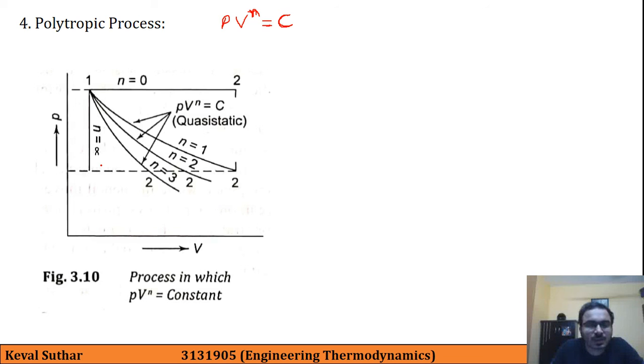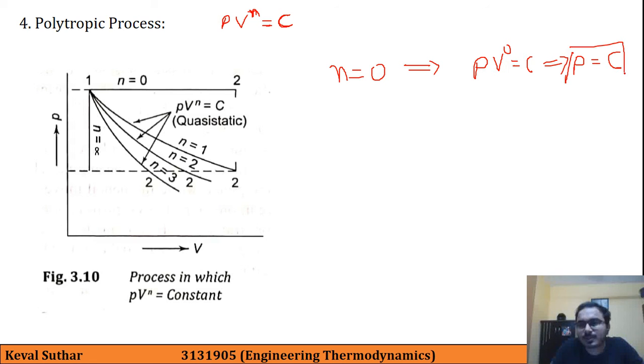So here let us say that n is equal to 0. Then PV raised to 0 equal to C, which implies that P is equal to C. That is, this is a constant pressure process, which is shown here with a horizontal line that we have already studied. Now let us take another example of n equal to infinity,